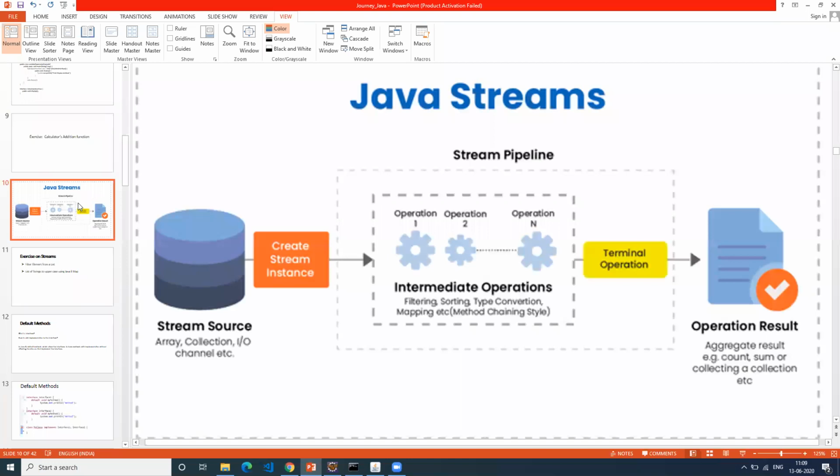We explained what streams are and how streams help us filter our content. If you want to write, let's say, 10 lines of code, it can now be reduced to one line. If you want to do some filtering, sorting, or conversion, everything can be done.